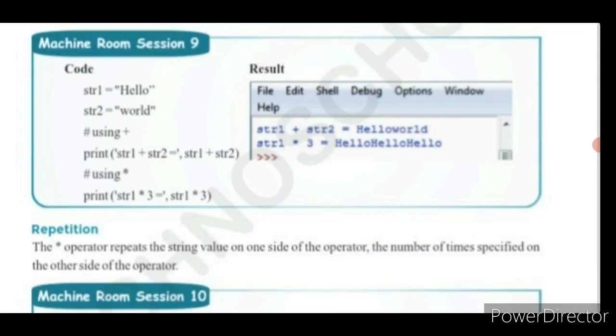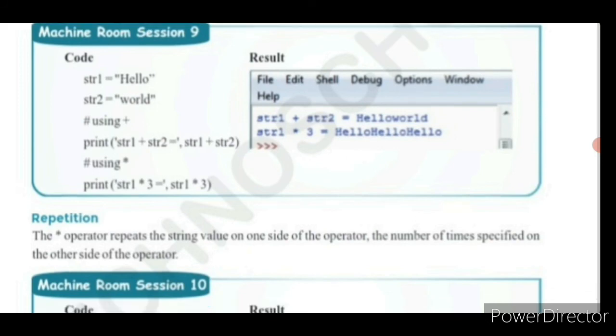You are going to use the addition operator for concatenation, which means joining the two strings, the str1 variable plus the str2 variable.